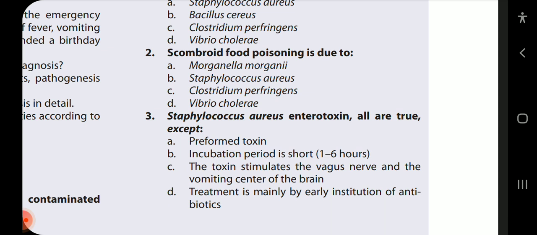Yes. Incubation period is short, 1 to 6 hours. Yes. And the toxin stimulates the vagus nerve and the vomiting center of the brain. Yes. Treatment is mainly by the institution of antibiotics. No, antibiotics are not the first line of treatment. The mainstay of treatment is hydration therapy.